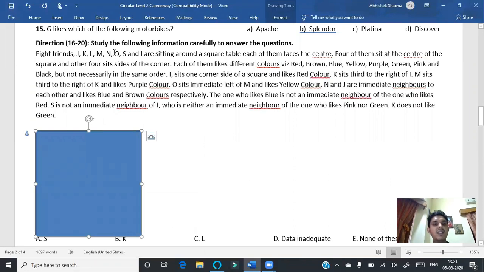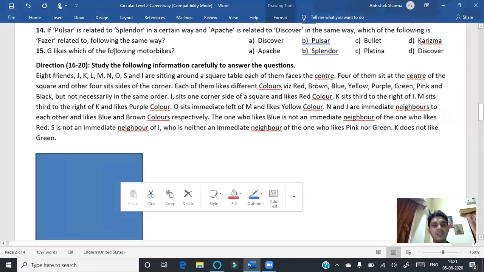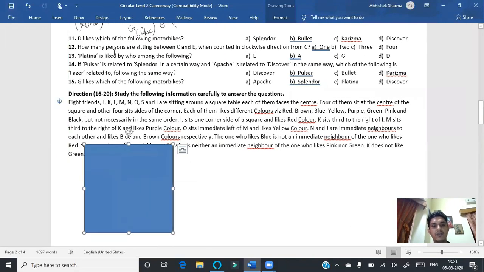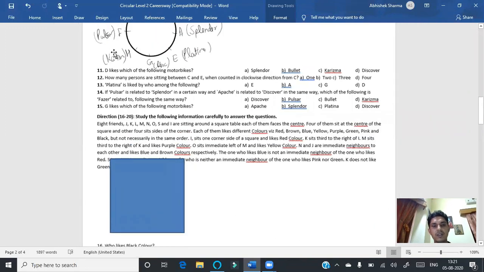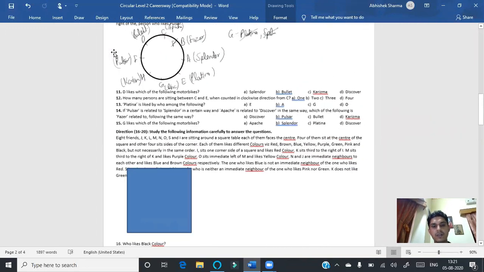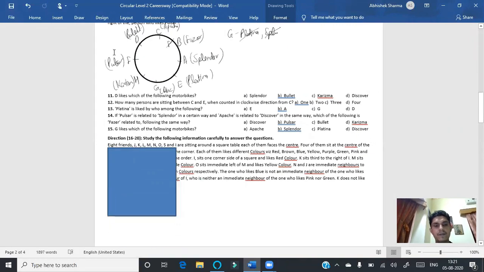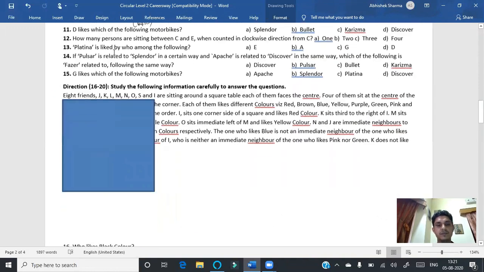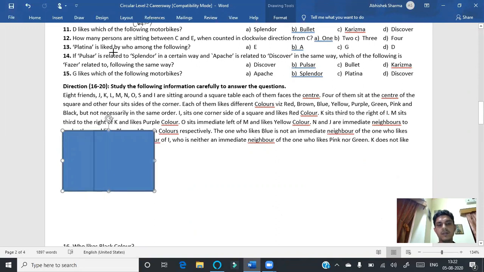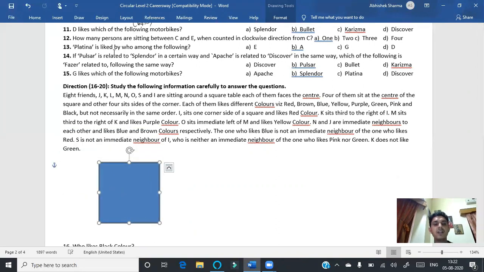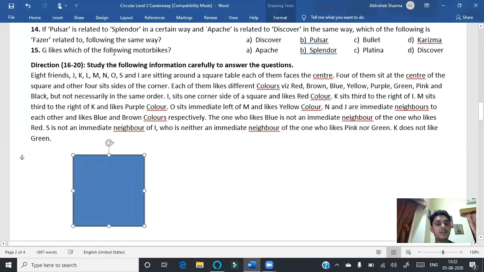The question is, 8 friends are sitting around a square table. So this is a square table that we can think about. Right, then the question is, 8 friends are sitting around a square table facing the center.